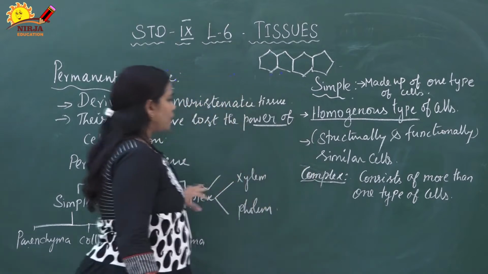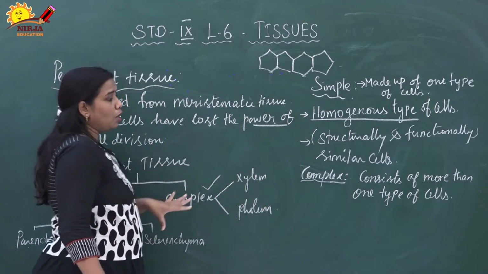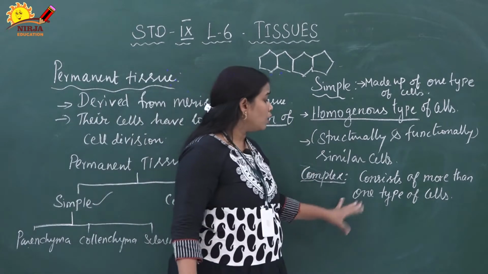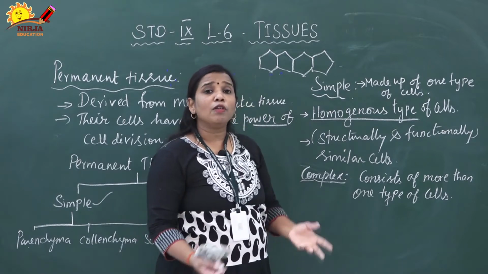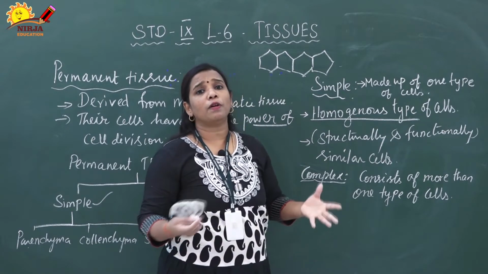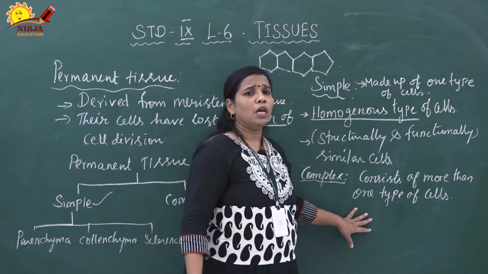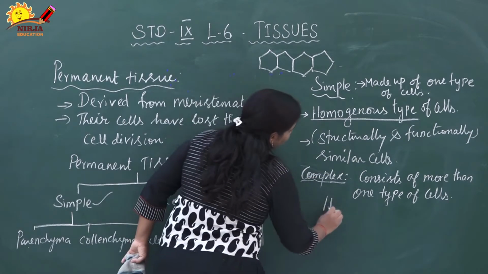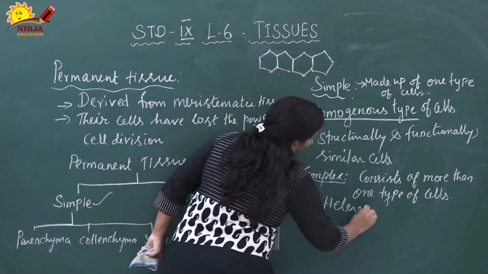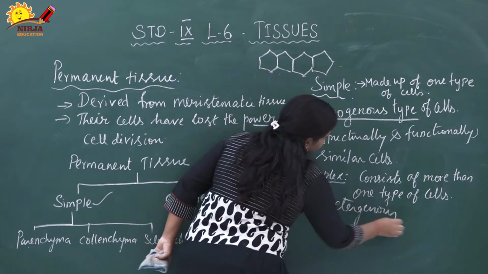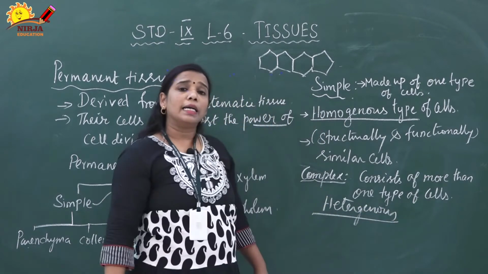Next one is complex permanent tissue. It consists of more than one type of cells. It has more than two or different types of cells. They combine to make a complex tissue. This we can say is heterogeneous. Heterogeneous means different types of cells are combined.